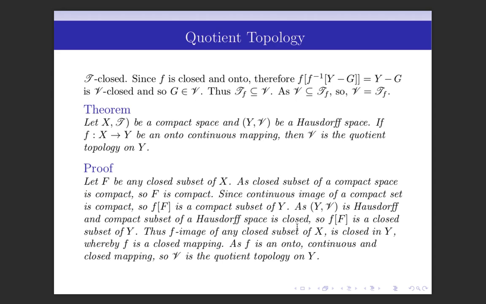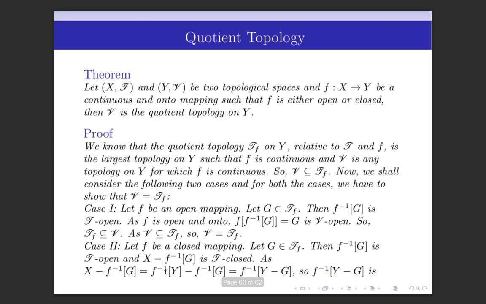So, f of F is a closed subset of Y. So, we have shown that f image of any closed subset of X is closed in Y. So, we can say that f is a closed mapping, and here f is onto and continuous, and it is a closed mapping. So, from the last theorem, we can say that V is the quotient topology on Y.